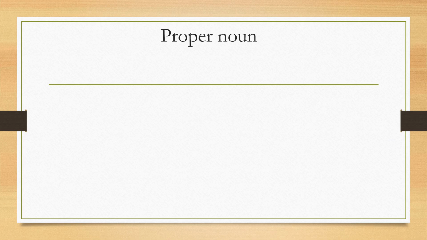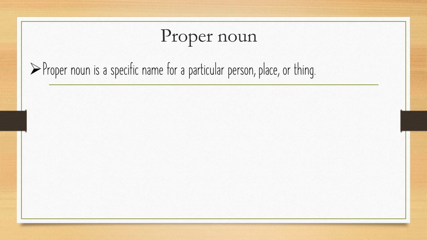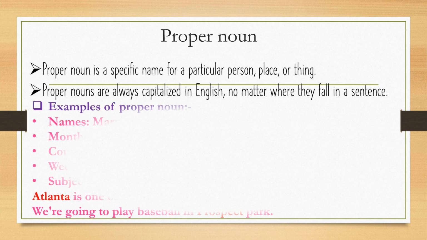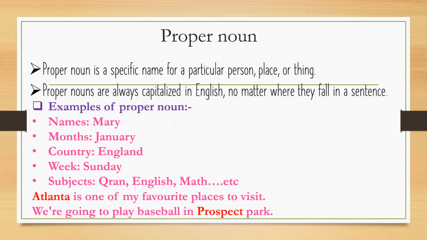Second thing we're going to learn about is proper noun. What is proper noun? Proper noun is a specific name for a particular person, place, or thing. Proper nouns are always capitalized in English, no matter where they fall in a sentence. Examples of proper noun are names, such as Mary, months, such as January, country, such as England, week, such as Sunday.